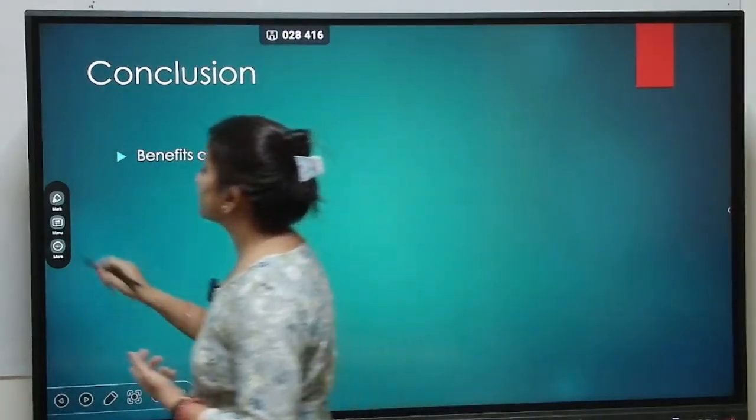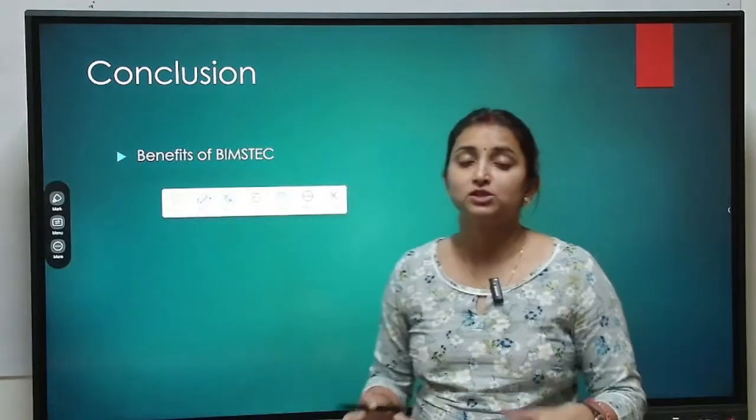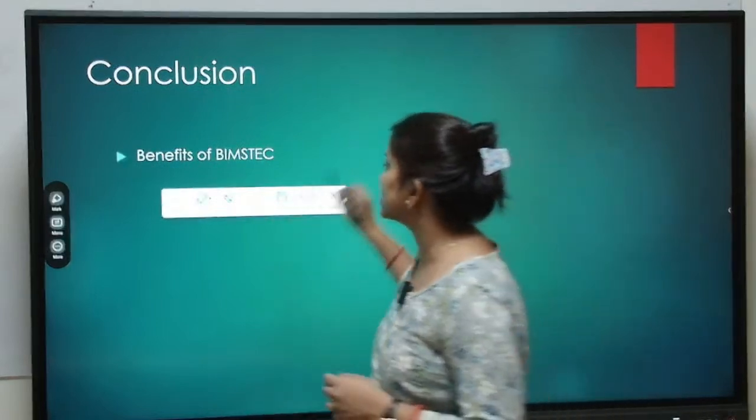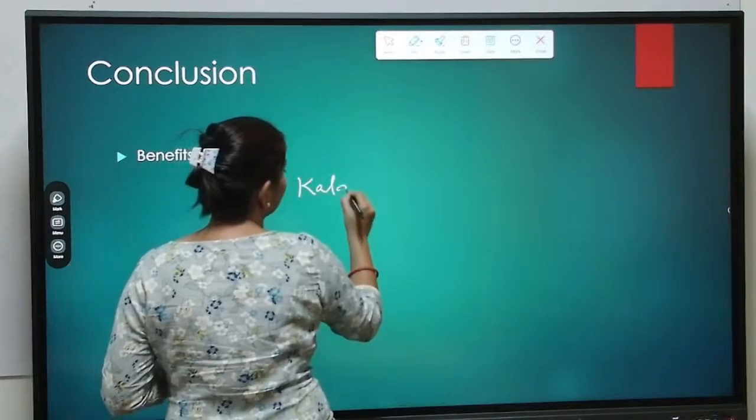Now coming to the conclusion, because of the last part of the question, which was asking how India's foreign policy will be objectified by the new organization. So the benefit of BIMSTEC can be seen through the Kaladan Multimodal Transport project.